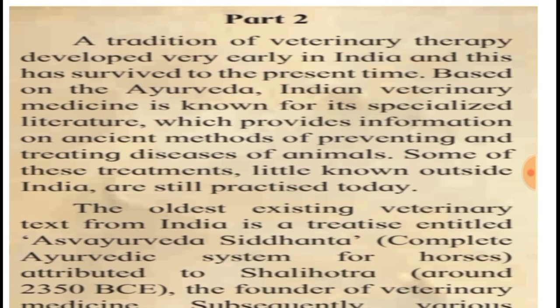Some of these treatments, little known outside India, are still practiced today. The oldest existing veterinary text from India is a treatise entitled Ashwayurveda Siddhanta, Complete Ayurvedic System for Horses, attributed to Shalihotra around 2350 BCE, the founder of veterinary medicine.